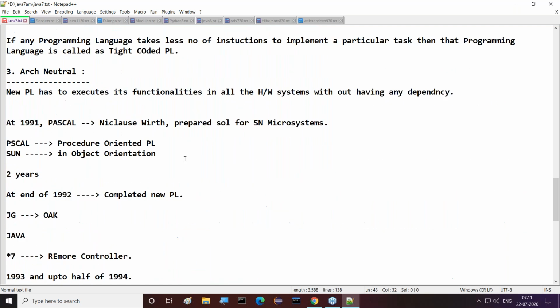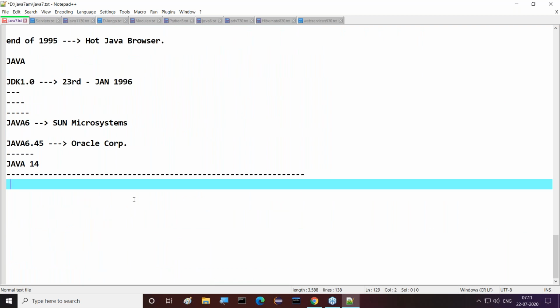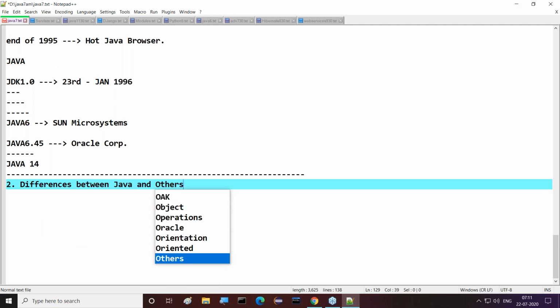What about the second one? The second one is differences between Java and the others.